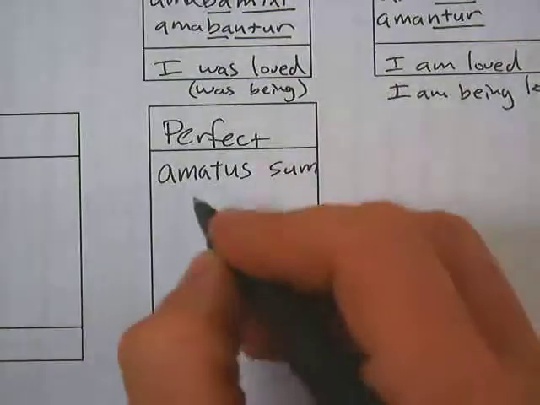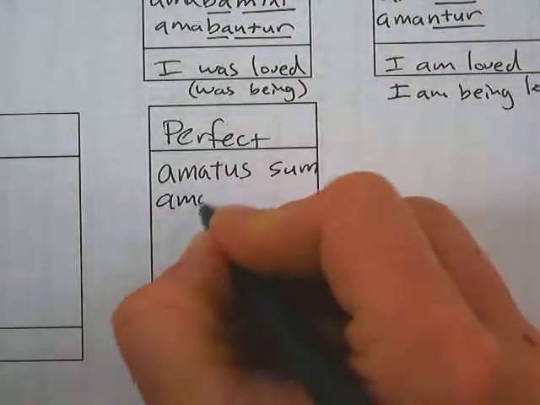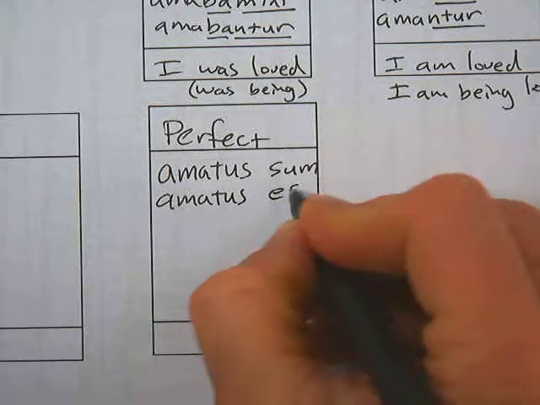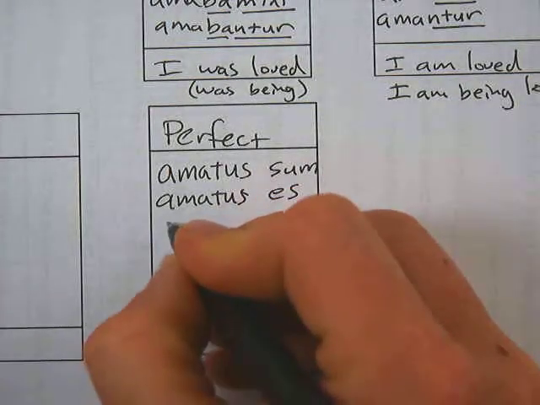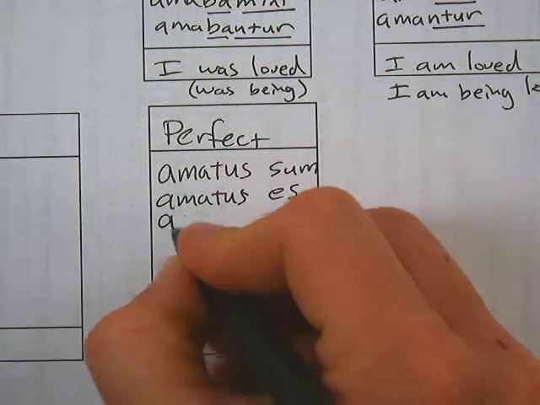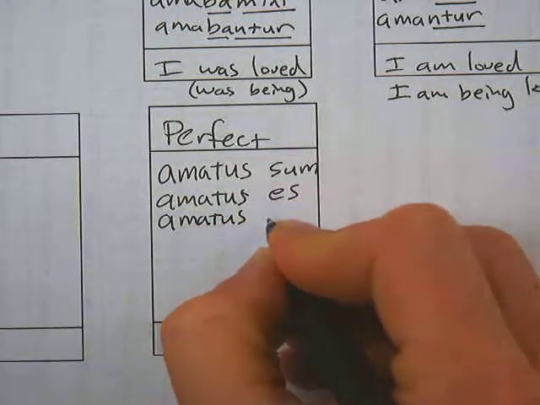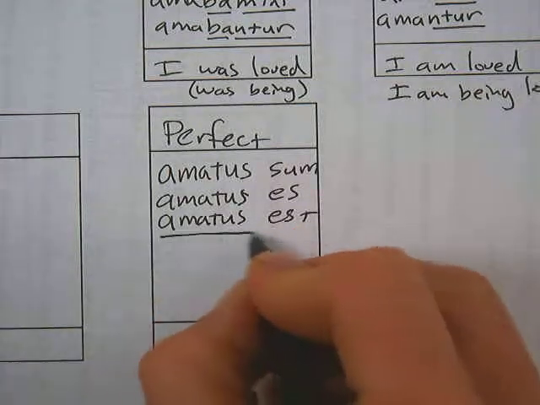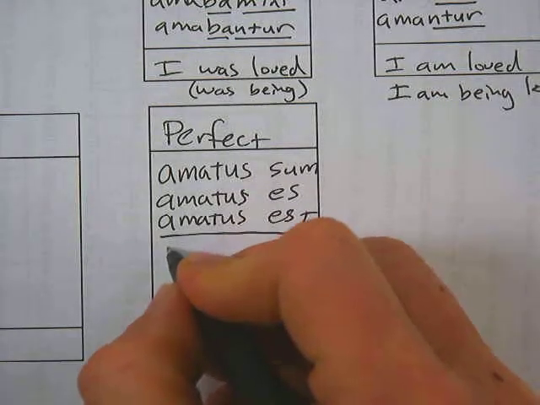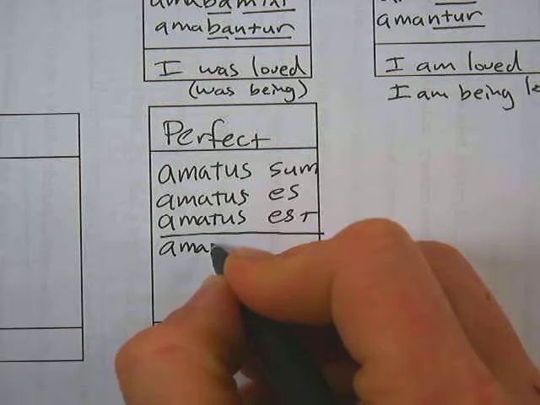If you want to say I am loved, you have to say amor, present. This is I was loved. If you want to say you were loved, you say amatus es. If it's a guy; if it was a girl, you'd say amata. If you want to say he was loved, it's amatus est. If it was a girl, it'd be amata. I'm not writing it all because it takes a long time.